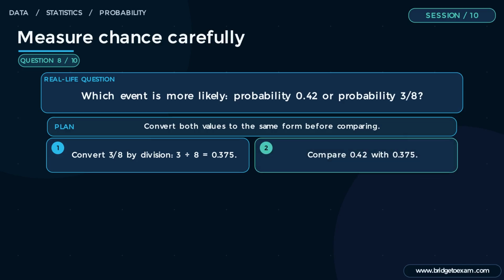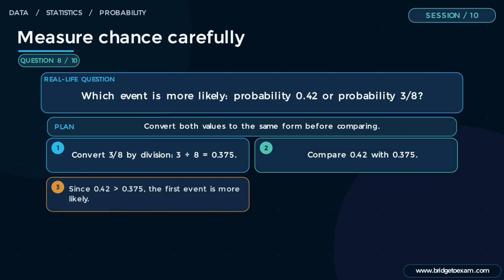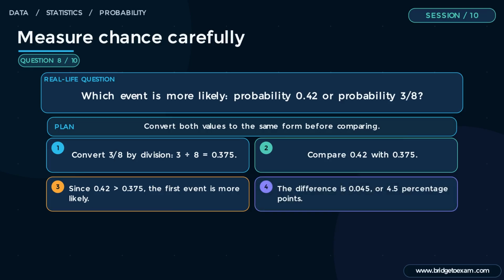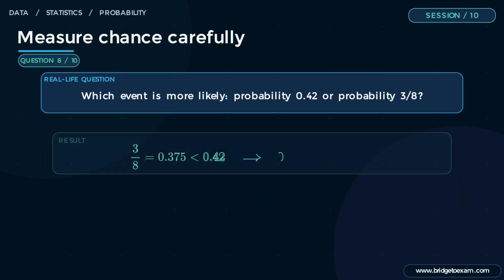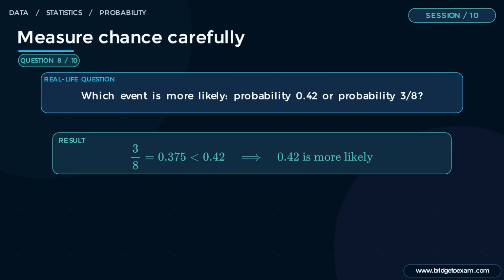Step 2. Compare 0.42 with 0.375. Step 3. Since 0.42 is greater than 0.375, the first event is more likely. Step 4. The difference is 0.045 or 4.5 percentage points. Quick check. Both probabilities are below 0.5, but one can still be more likely than the other. This matters in real life because comparing risks requires common units and forms.